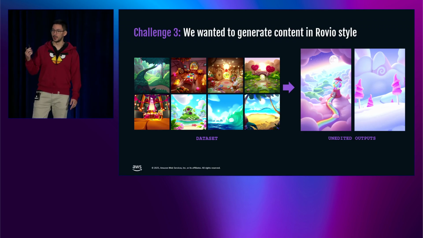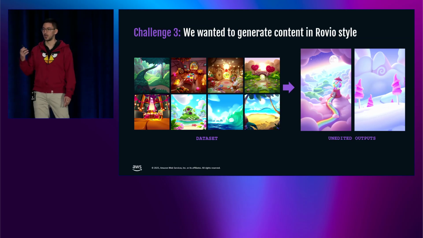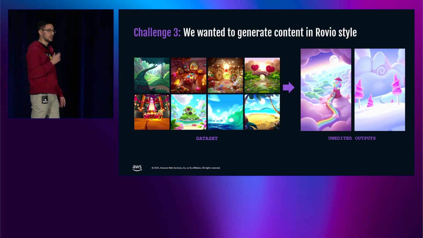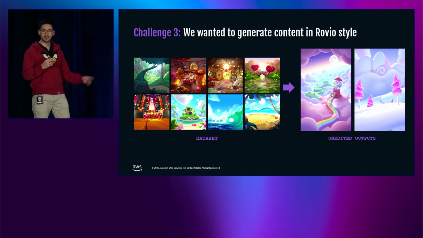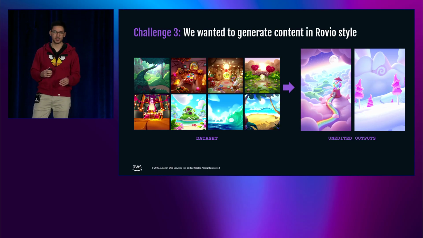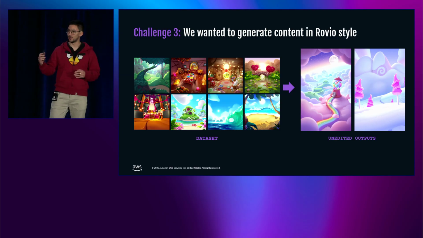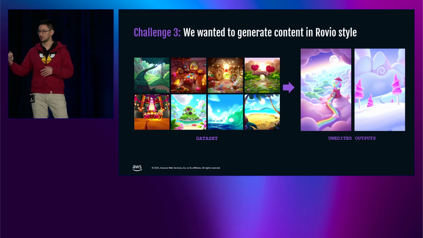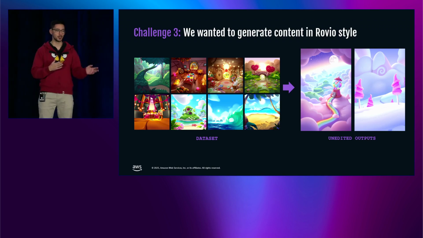The models that are out there, the base models, they generate really good realistic images, but they are not in our Rovio style. So we really want to generate things in our style. So what we learned is that we needed to assemble a really good quality data set. And it doesn't take so many images, just 20 or 30 images is good enough as long as they are well crafted by an artist. In the first proof of concept I showed you from Red, the ML engineer team was the one gathering those images and captioning them.